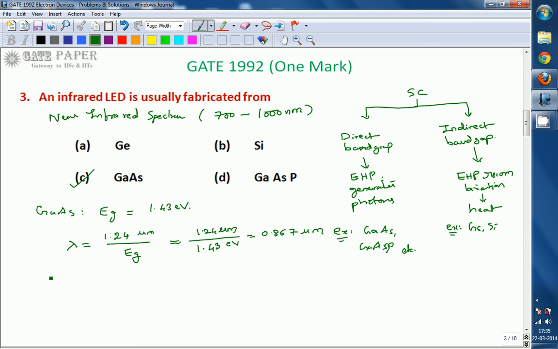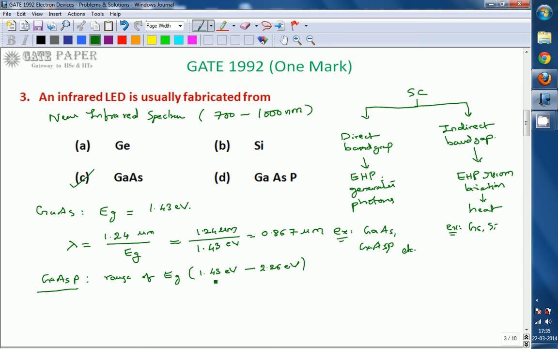Then what about gallium arsenide phosphide? Gallium arsenide phosphide, GaAsP, has an energy gap Eg that varies from 1.43 electron volts to 2.26 electron volts.